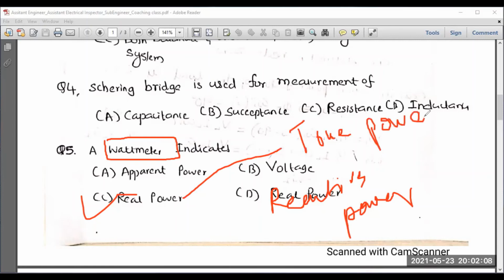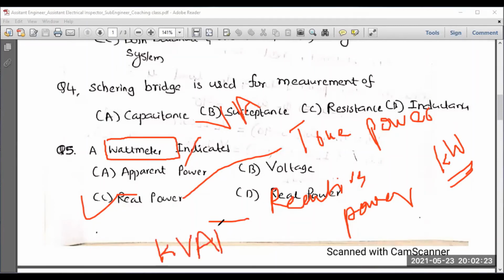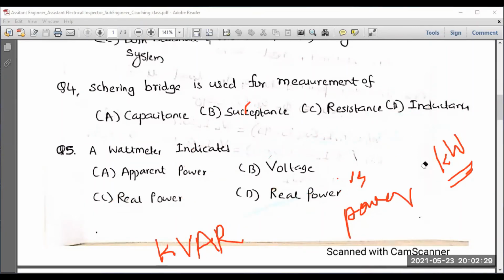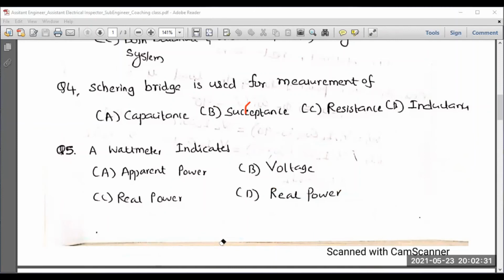What is the unit of real power? The unit of real power is kilowatts. Okay. So apparent power, what is the unit of apparent power? Volt ampere or kilovolt ampere, kVA or VA. So what is the unit of reactive power? kVAR. So you can draw a power triangle also. Based on the power triangle, you can define what is real power, reactive power, and apparent power.